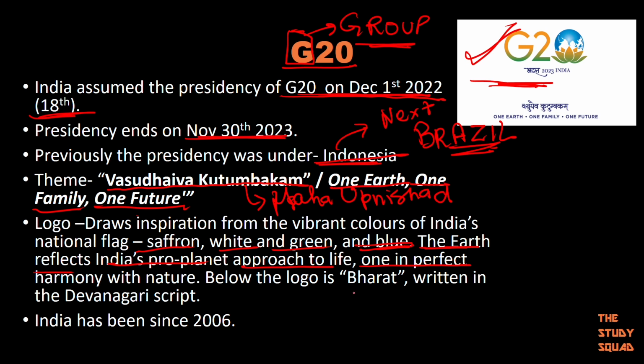Below the logo, we have Bharat written. It's written in Devanagari script, as you can see. Okay, the theme is also written here. In English, Bharat is written here. Okay. When did India join G20? It joined in 2006. So remember this year also.